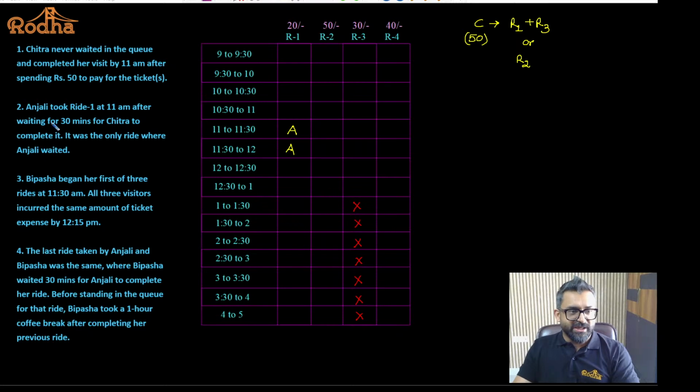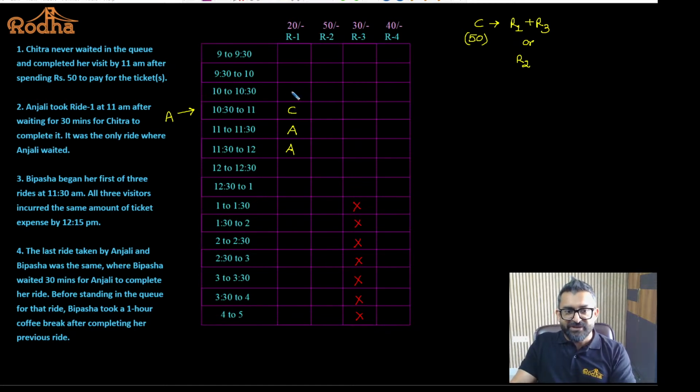Fine. Anjali took ride 1 at 11 a.m. after waiting for 30 minutes for Chitra to complete it. That means when Anjali took the ride at 11 a.m., she was in the arena at what time? 10:30. Then she was waiting for Chitra to complete the ride. Do you agree with this? That means the ride was occupied and Anjali was at ride 1 at 10:30, because she has to wait here. And she was waiting here because Chitra was riding this ride. Yes or no?